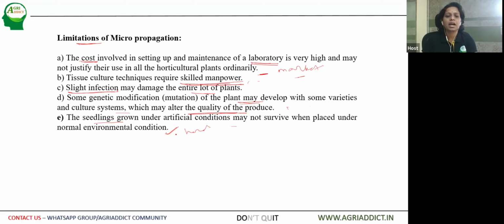Some plants, after being removed from the tissue culture labs and grown in the field, may not have a 100% success rate, and some of the plants may die under normal conditions. So these also have to be taken care of.